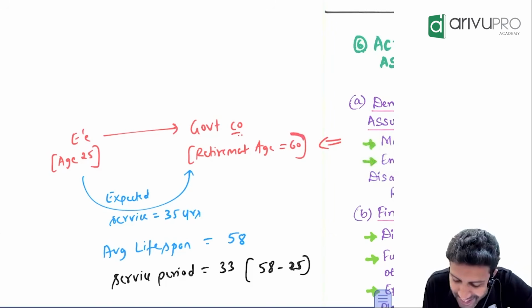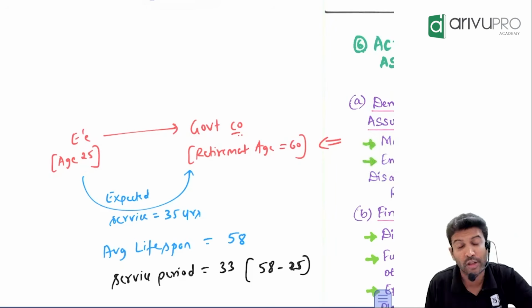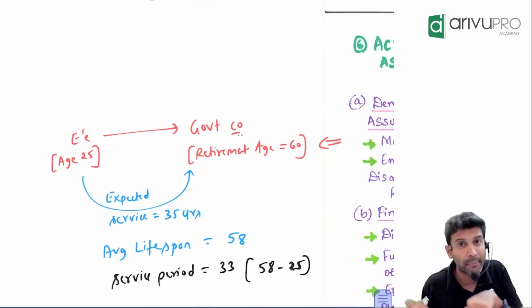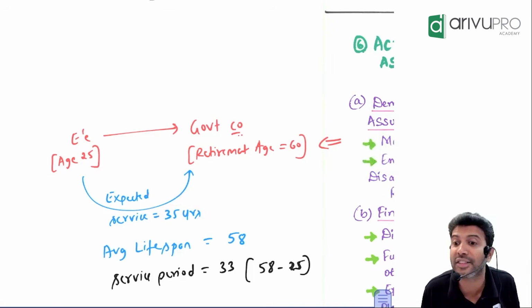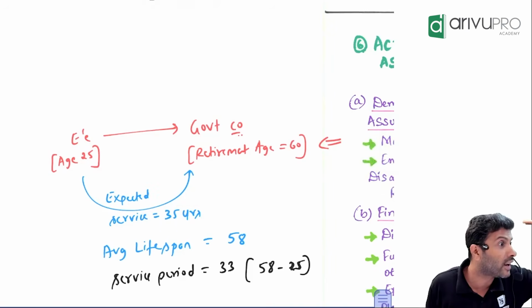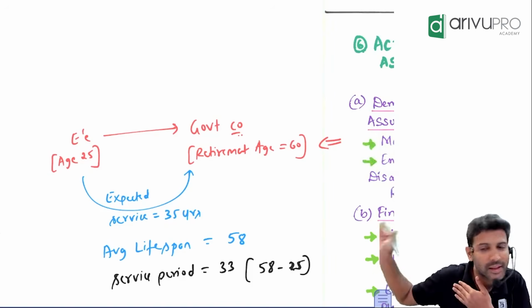So let's say the retirement age is 60. Employee age is 25, retirement age is 60. So how many years will this employee give service to the government? 35 years. So expected service is not 1 or 2, it is 35 years. That means whatever calculation you did now, you have to book it for 35 years.